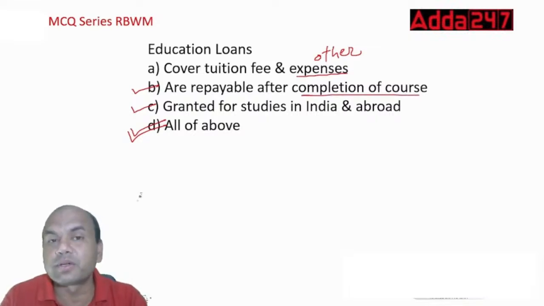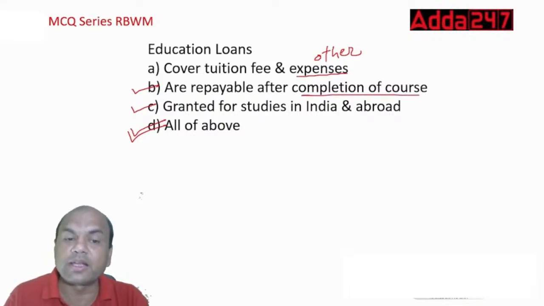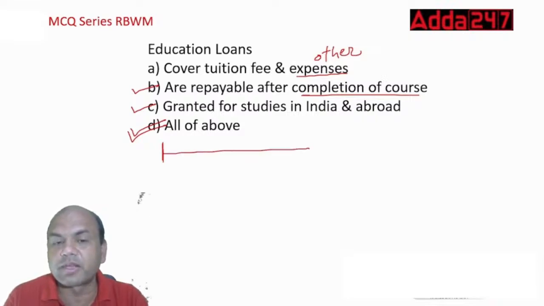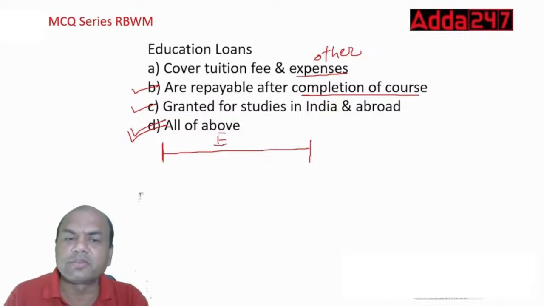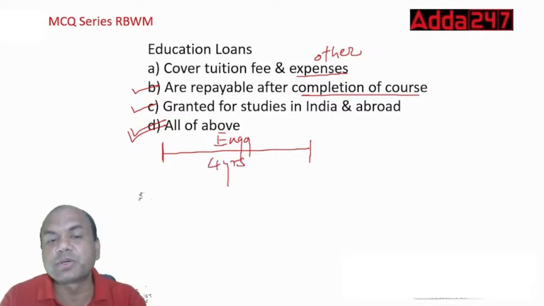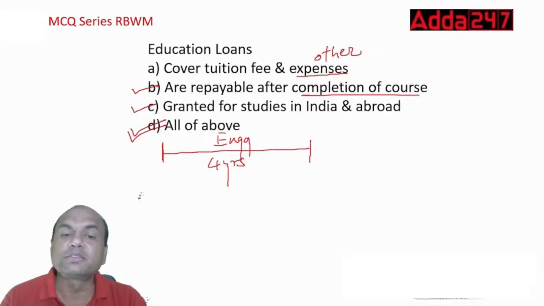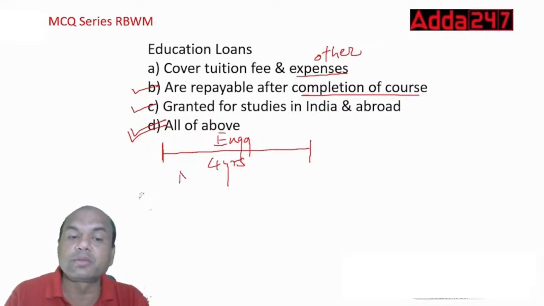See here, education loan, how is it given? Suppose I give that education loan today. This guy or girl, it's not gender based, will be requiring at least, let's say that person is doing engineering, around 4 years. Up to 4 years, this student won't be able to pay any interest or any EMI. This is known as the moratorium period. In this moratorium period, the student is allowed not to pay any interest or principal.